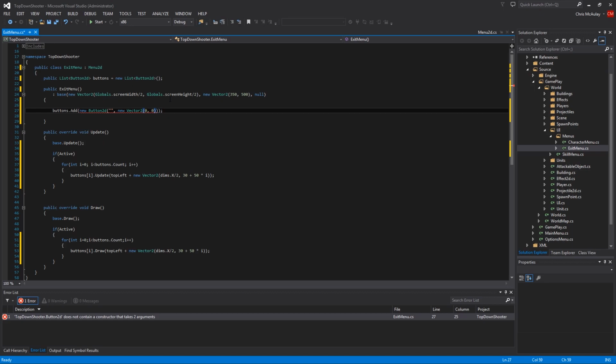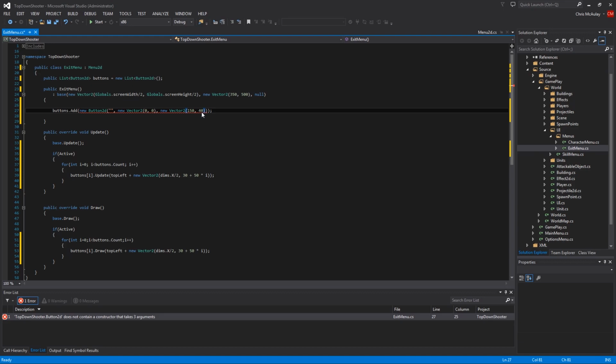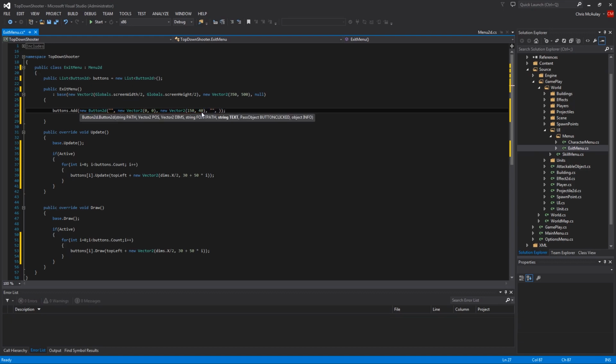So we don't need that. Dimensions, so new vector2, like 150, and then it has to be less than 50, otherwise they'll overlap. So let's go 40.